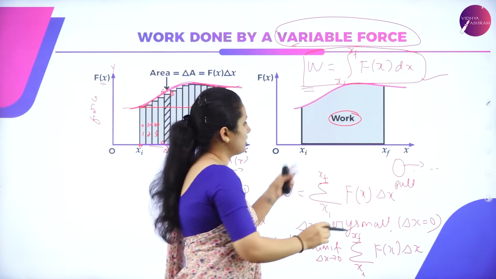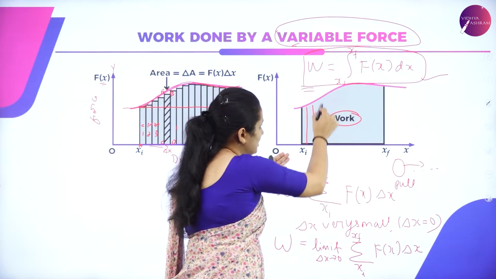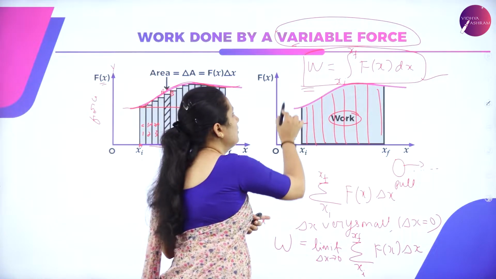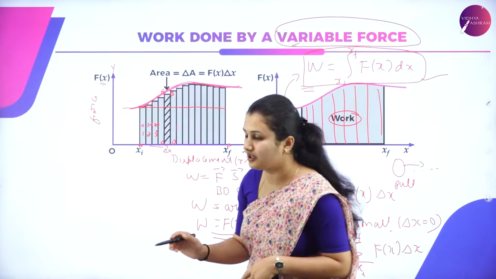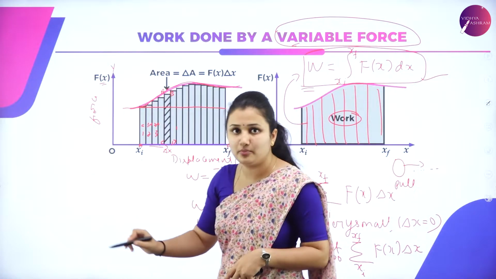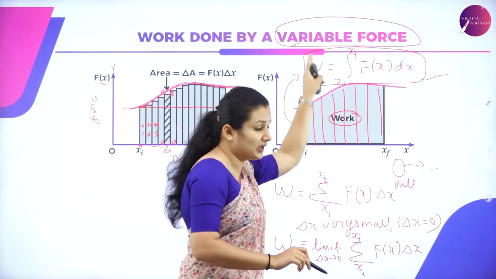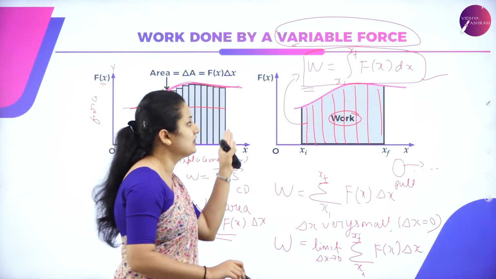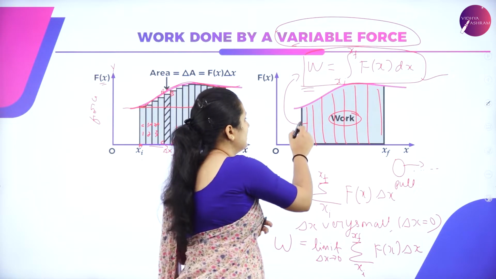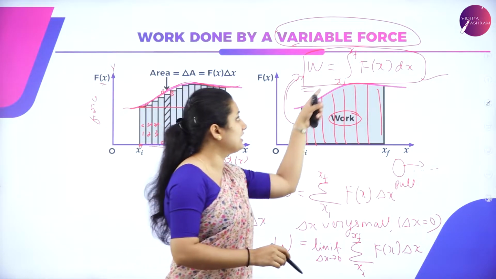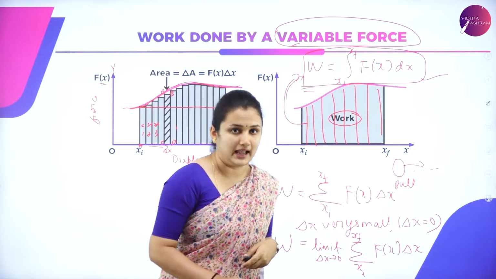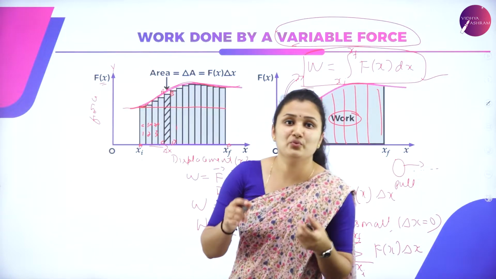The area under this curve, made of each rectangular strip, gives the work done in displacing the object by applying a variable force from position A till position B. We are integrating all the rectangular displacements, so the total area gives the total work done, W equal to the integral from xi to xf of f of x dx. So this is about work done by a variable force.